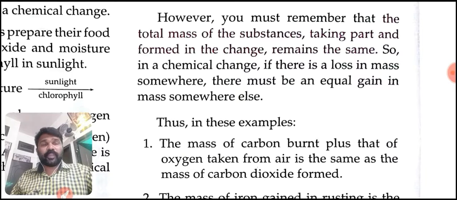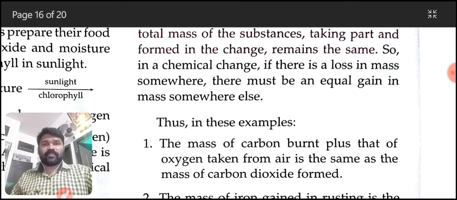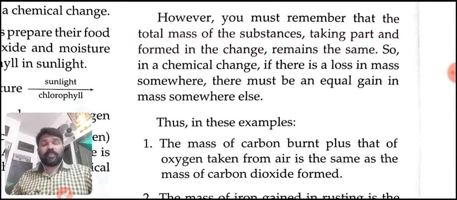So, in a chemical change, if there is a loss in mass somewhere, there must be an equal gain in mass somewhere else. If there is a loss in mass and somewhere else there is a gain in mass, that's why the mass is the same.